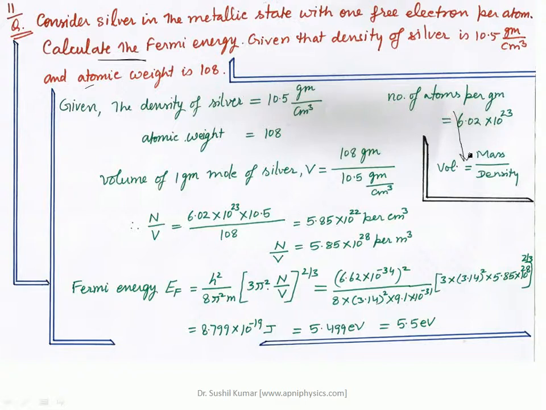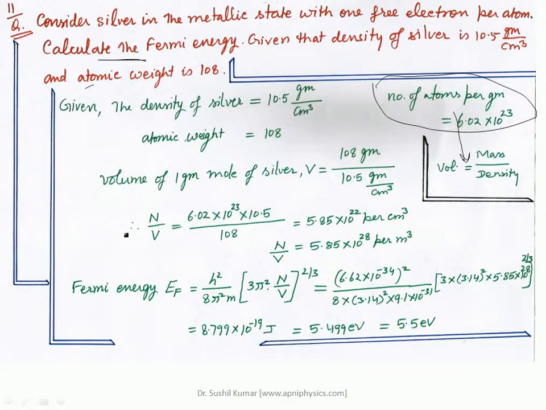volume is equal to mass upon density. Mass is given, density is also given. In addition to this, we know the Avogadro number of atoms per gram mole, that is 6.02 into 10 raised to the power 23.